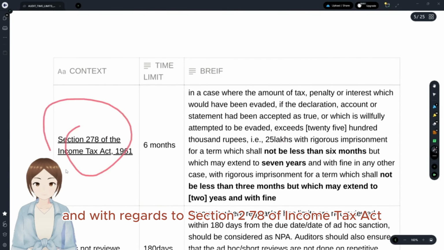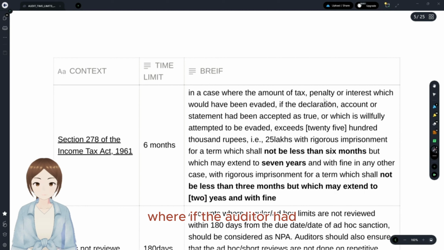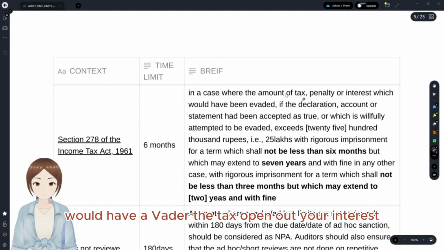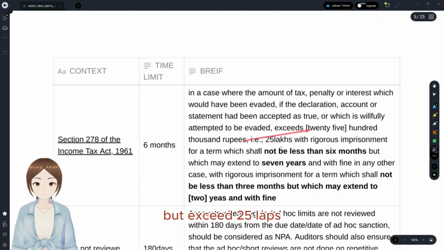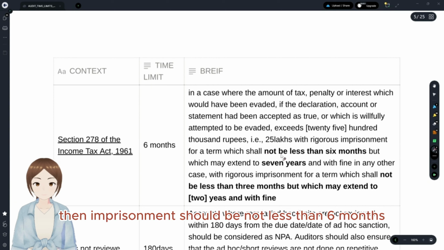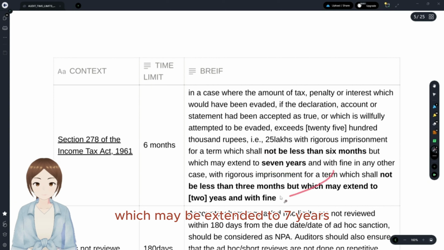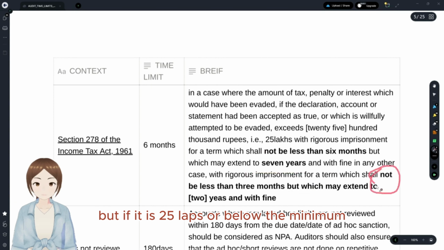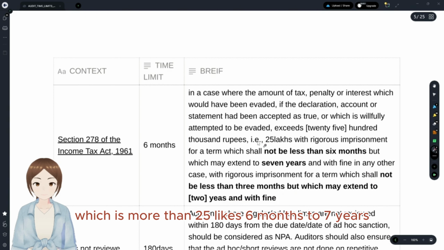With regards to Section 278 of the Income Tax Act, if the tax evaded or penalty or interest exceeds 25 lakhs, then imprisonment should be not less than 6 months, which may be extended to 7 years. But if it is 25 lakhs or below, then 3 months to 2 years. If it is more than 25 lakhs, 6 months to 7 years.